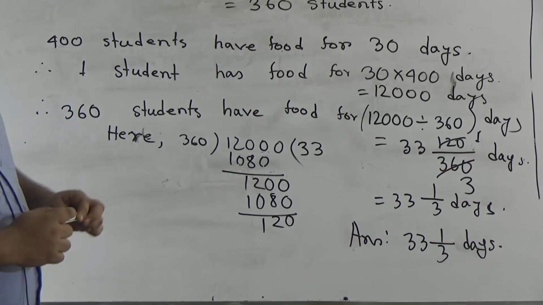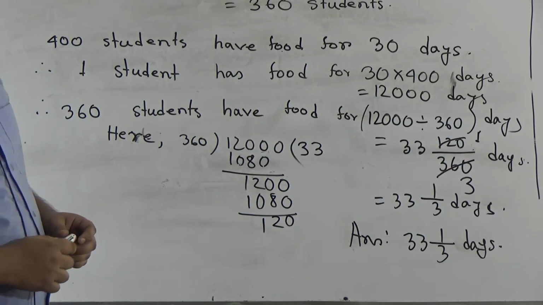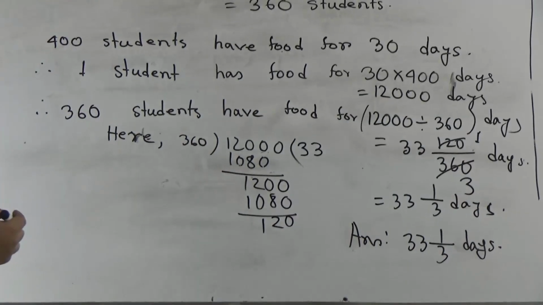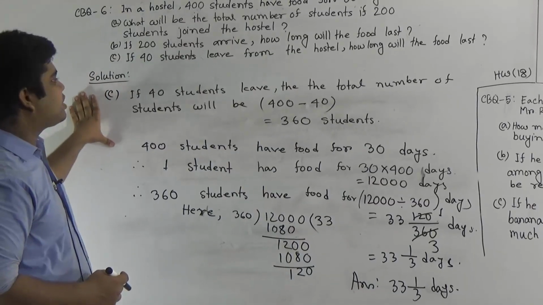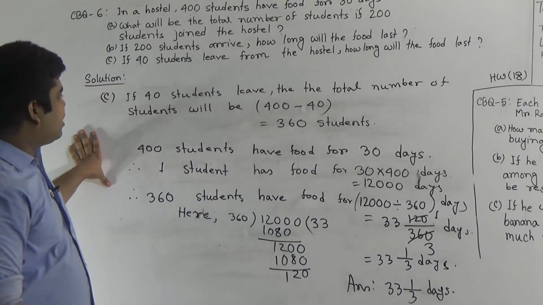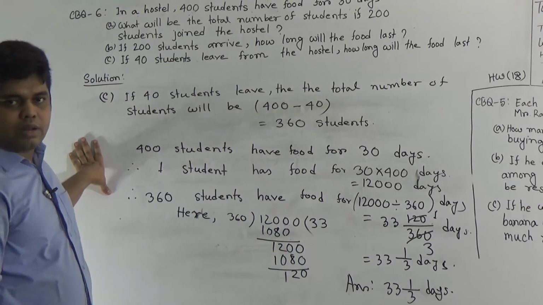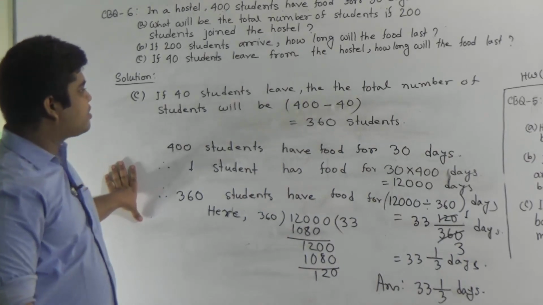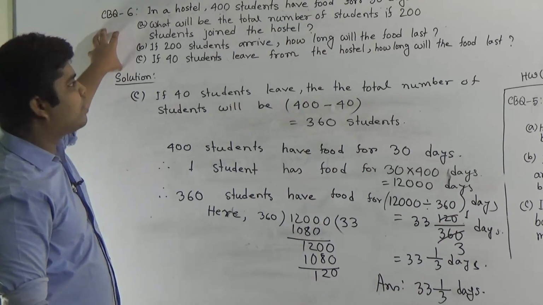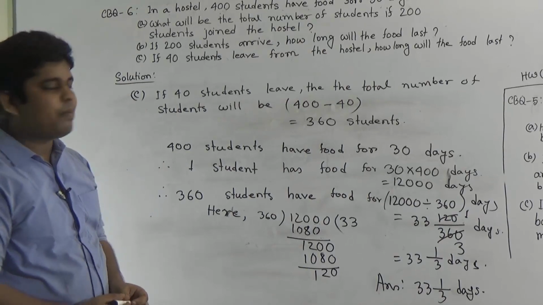Be careful when you solve the math. Okay, the question CBQ 6 is so easy. If you solve this question 1 or 2 times, then it is easier for you to solve, and this is important also for your annual term. Okay, my dear students, this is your today's CW. I hope you have understood.